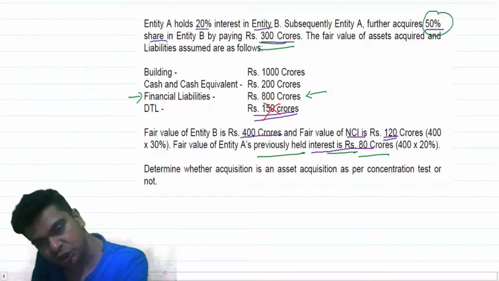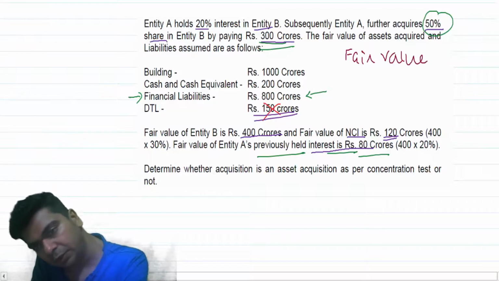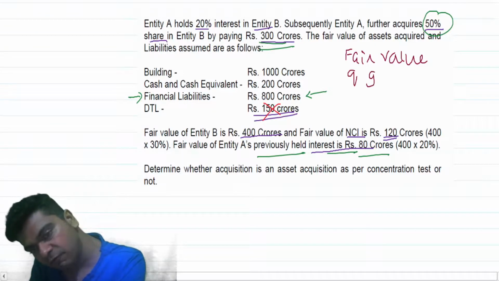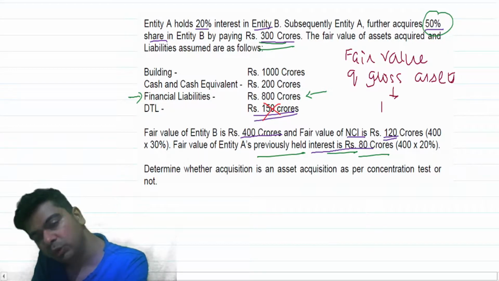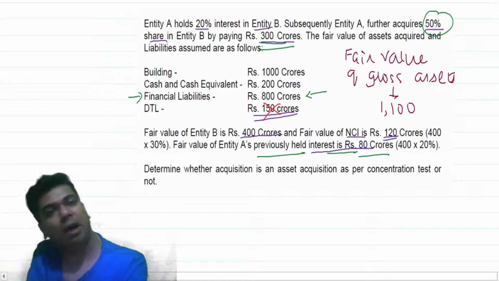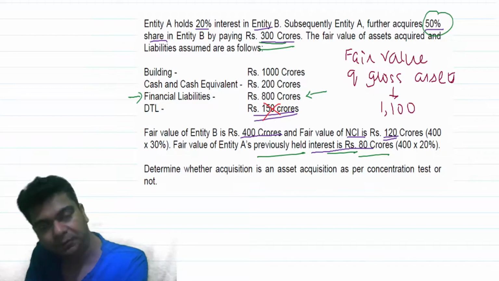Now look at this question. I'm writing over here for you to compare. I say fair value of gross assets is turning out to be 1100. This 1100 you should now compare with the assets that you have acquired.